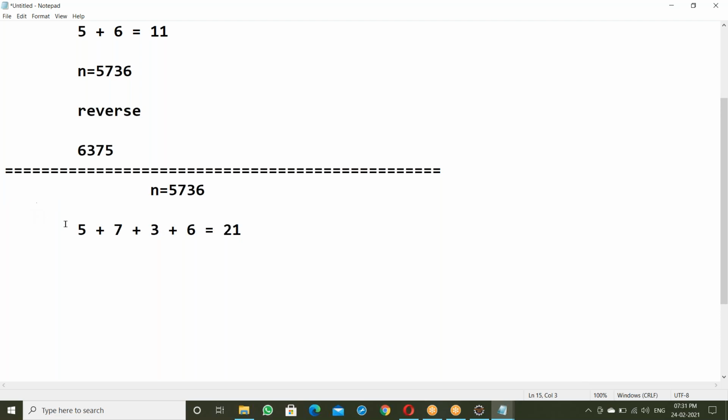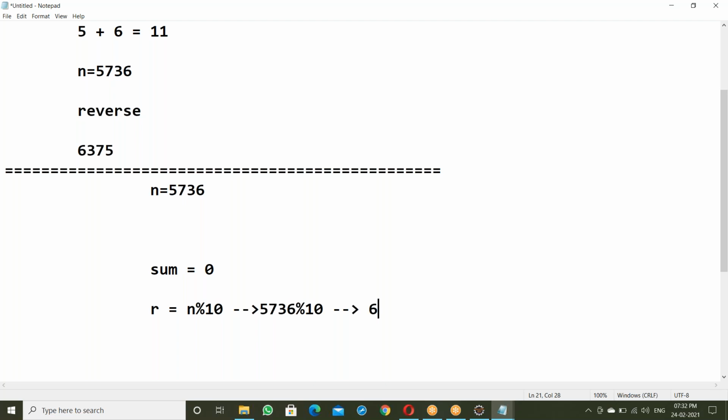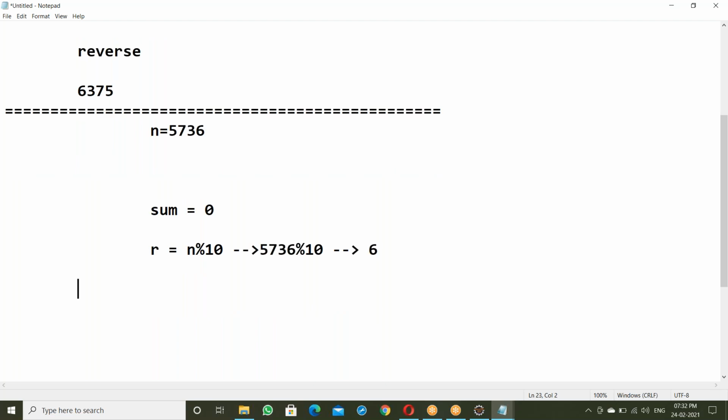So this is n. How to get this sum? Sum is equal to 0 initially. First take the last digit, 6. How to get the 6? Use the remainder concept: remainder r is equal to n mod 10. What's the remainder of 5736? It is 6. The r value is 6, so we got the last digit.